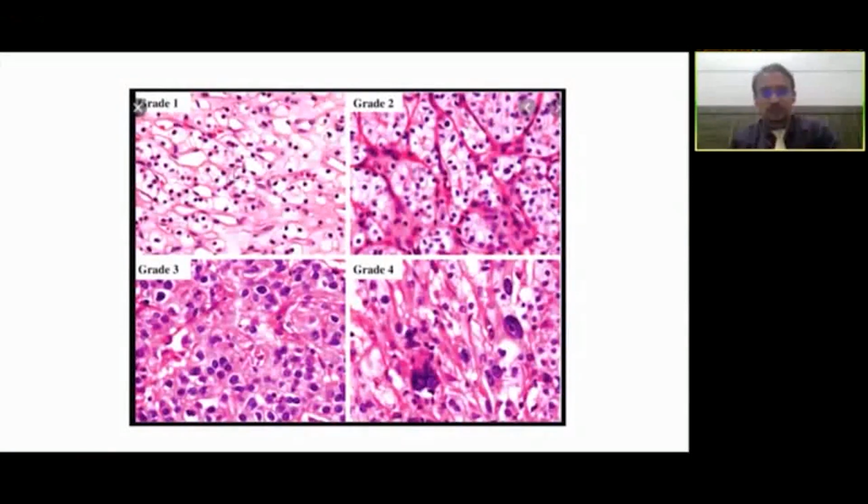So if you can just appreciate in this figure, the nucleoli are becoming more conspicuous as we go from grade 1 to 4, and the giant cells come into the picture in grade 4 as well.